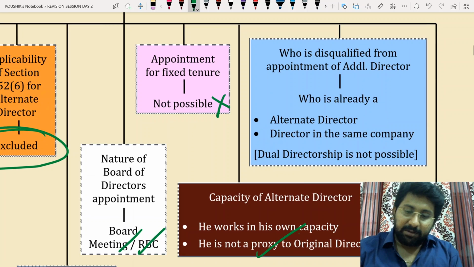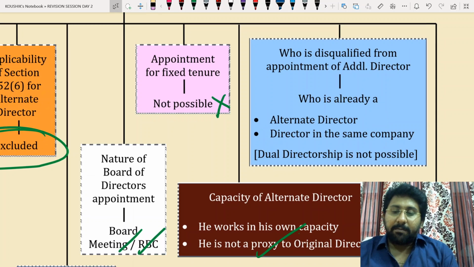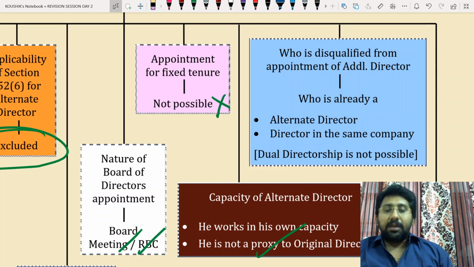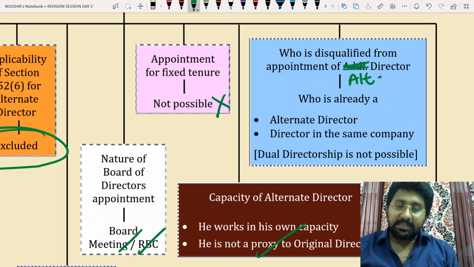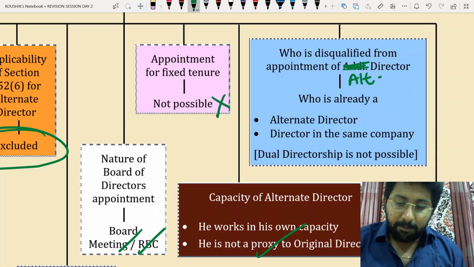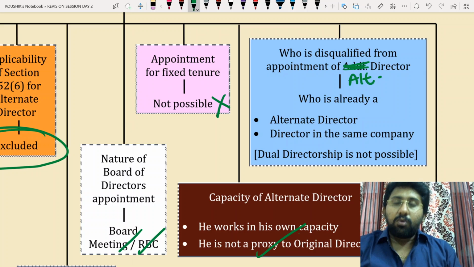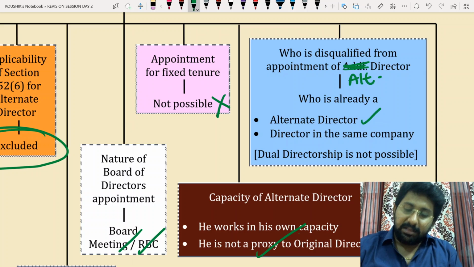Okay. Next one. Who is disqualified from appointment as an alternate director? Sorry, sometimes it happens, so please consider this. Who is disqualified from appointment as an alternate director? One who is already an alternate director in the company and a director in the same company.